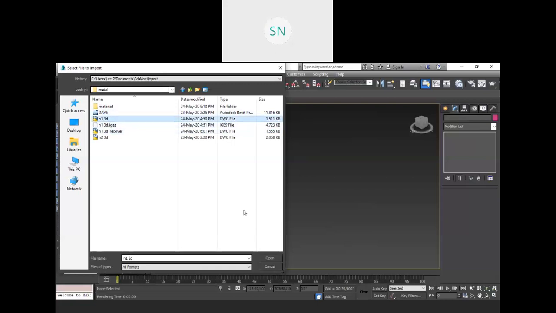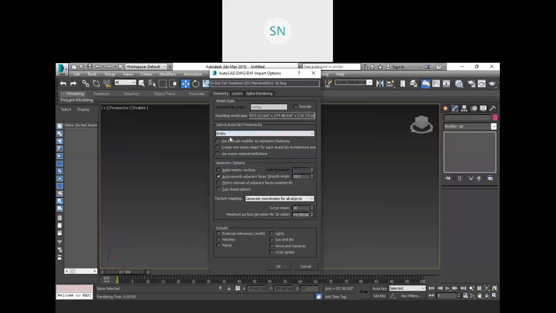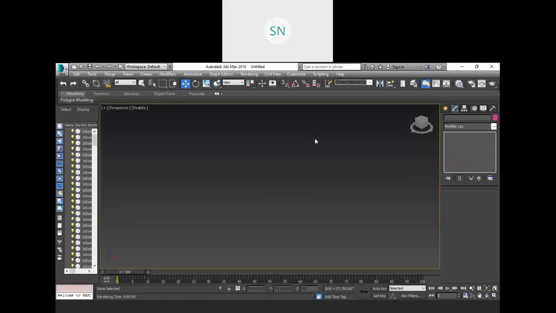So here we have one model. I'm going to open it and you will find a couple of options over here. You need to have knowledge about all these options. Try to use this entity right now and hit OK, and you will get your model in this file. It is somewhere here, see this small dot.